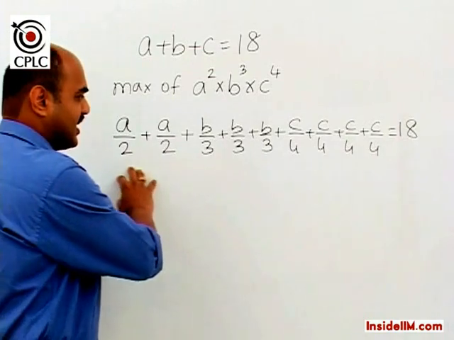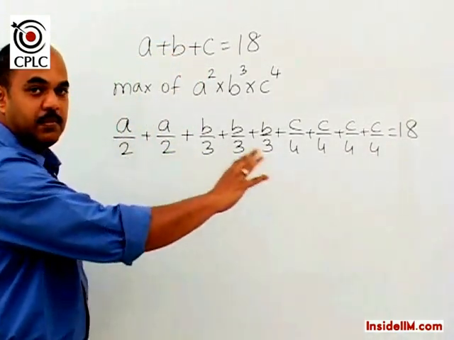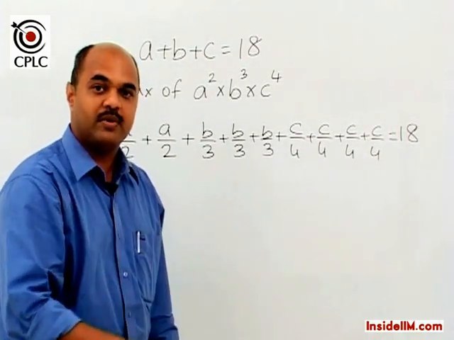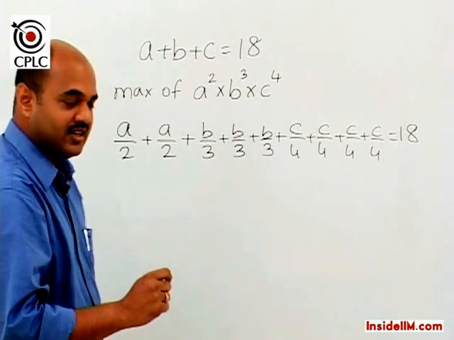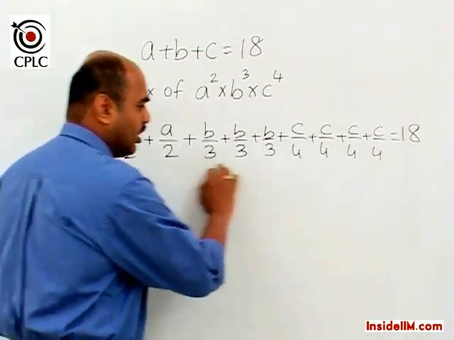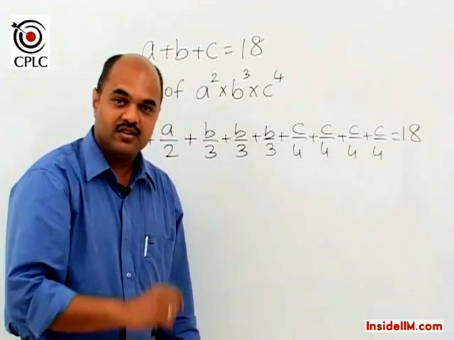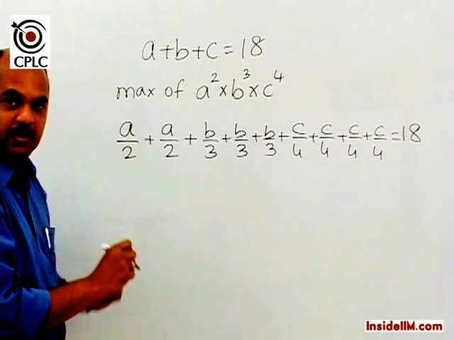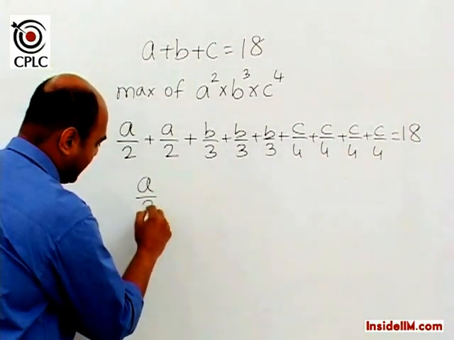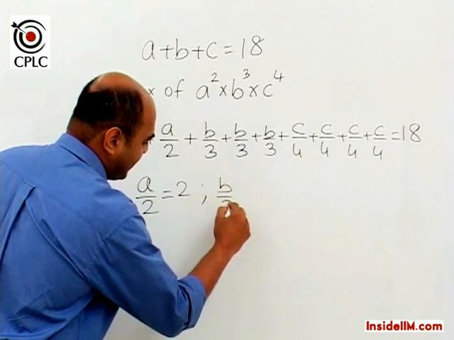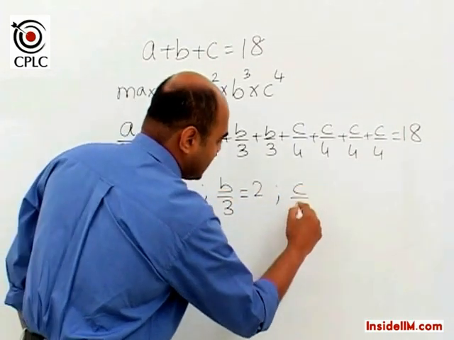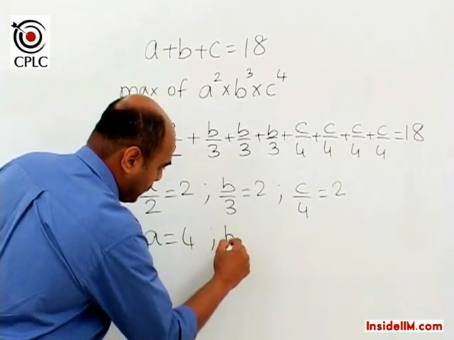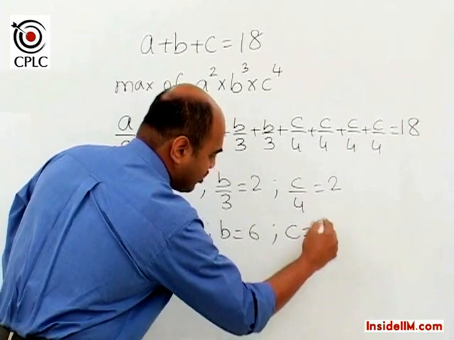Now if we look at the left hand side here, we have 9 parts in all. And we again go back to the same concept that the product would be maximum when each part is the same. Hence, if a total of 9 parts is equal to 18, then each part would be equal to 2. Now what do we mean by each part equal to 2? We would say A by 2 is equal to 2, B by 3 is equal to 2, and C by 4 is equal to 2, which would mean that A is equal to 4, B is equal to 6 and C is equal to 8.